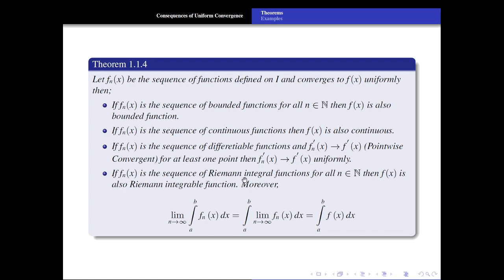If fn of x is a sequence of Riemann integrable functions, then f of x is also a Riemann integrable function. Moreover, this condition gets satisfied, that is limit and integration are interchangeable, or in other words, the sequence of integrals from a to b of fn of x converges to the integral of f of x.